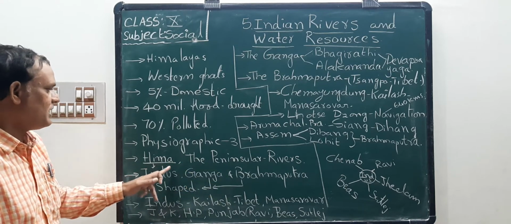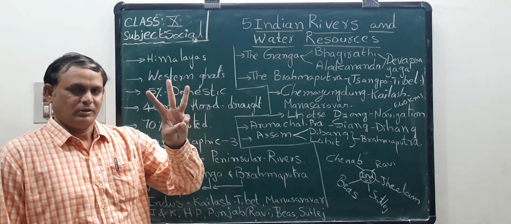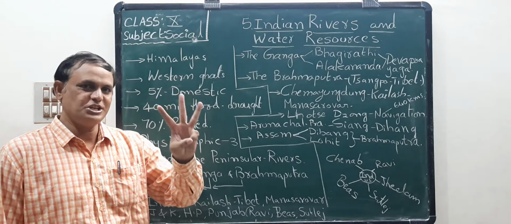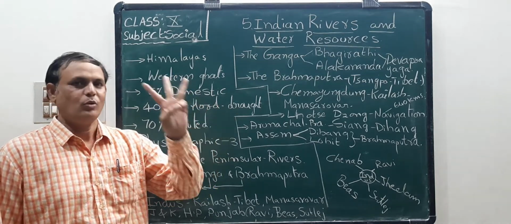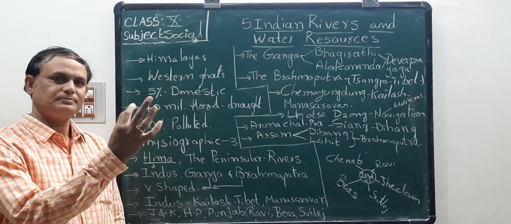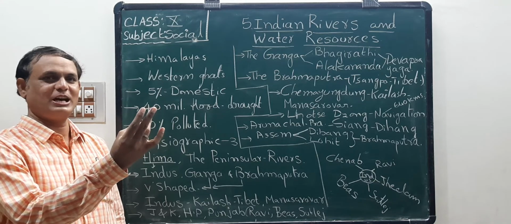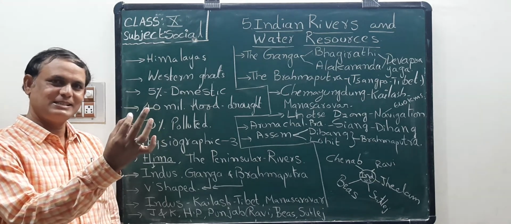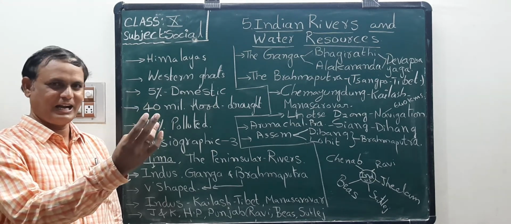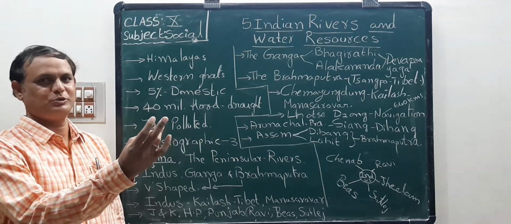Okay. So in Himalayas, three rivers are there. Three rivers are originating from Himalayas. What are the three rivers? Here, Indus River, Ganga River, Brahmaputra River. I repeat, Indus, Ganga and Brahmaputra.